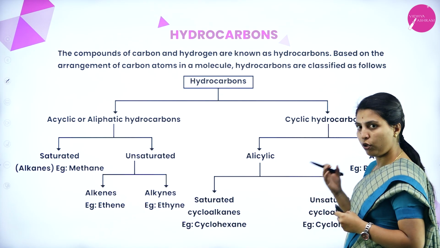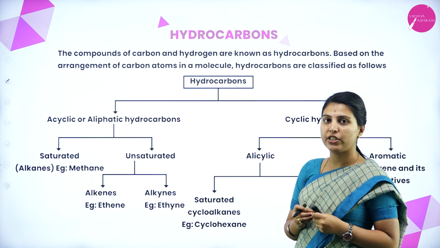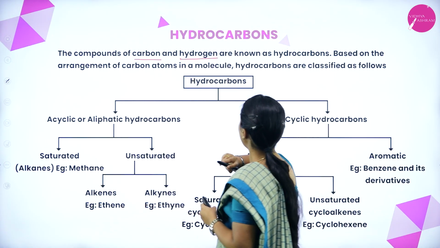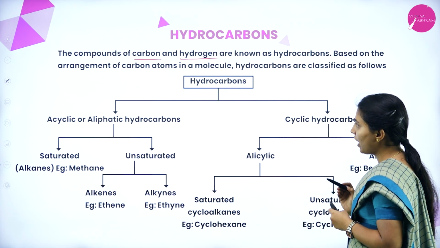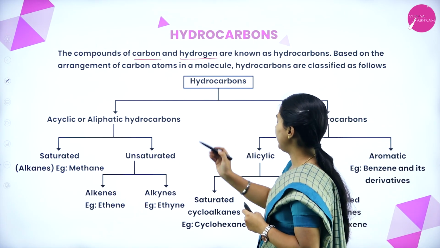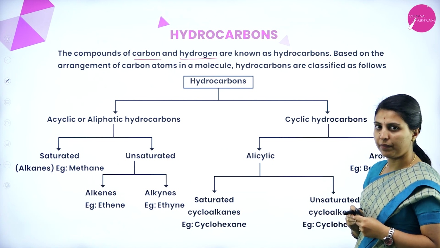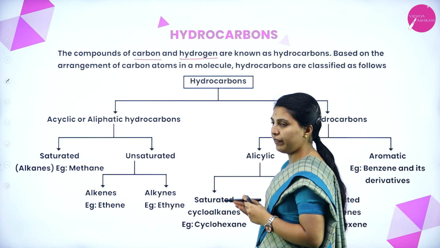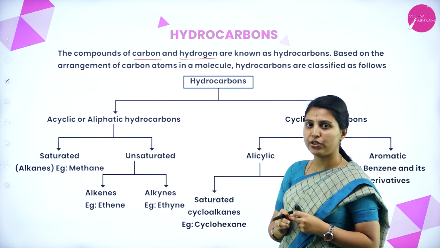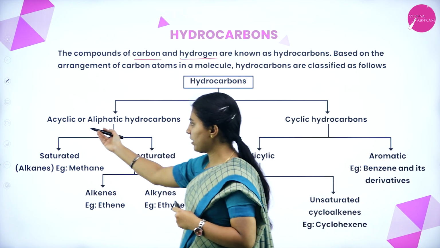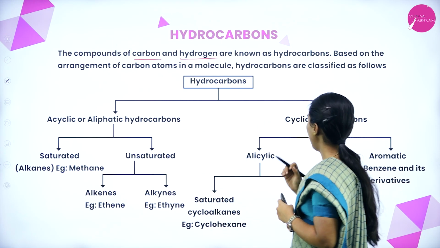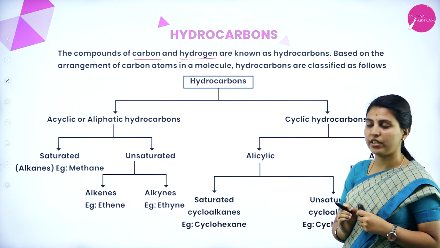So we will see now what is the definition and what are the classifications of hydrocarbons. The compounds of carbon and hydrogen are known as hydrocarbons. Based on the arrangement of carbon atoms in a molecule, hydrocarbons are classified as aliphatic and cyclic hydrocarbons. So hydrocarbons will be divided into aliphatic or acyclic and cyclic hydrocarbons based on the arrangement of the carbon chain. See, the name itself will tell. Acyclic means it will be in a straight or branched chain. Cyclic means it will be in a ring structure.